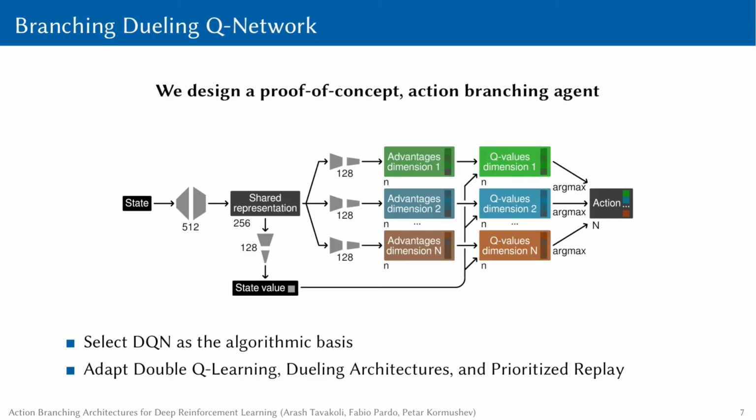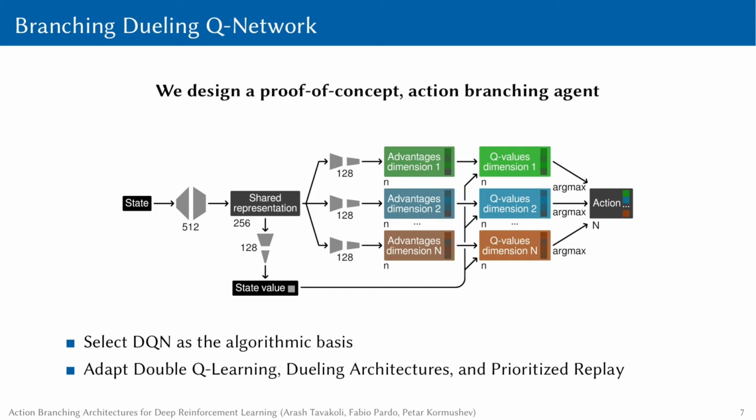We designed a proof of concept agent called Branching Dueling Q-Network, or BDQ for short, that is based on the incorporation of the proposed action branching architecture into the DQN algorithm, as well as adapting a selection of its extensions, double Q learning, dueling network architectures, and the prioritized experience replay. The figure illustrates the specific action branching network architecture implemented for the proposed BDQ agent.